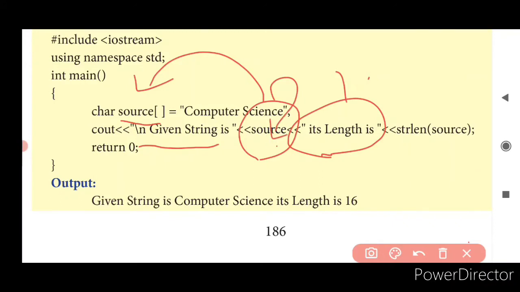Here, "given string is" is being given in the double quotes, so it will be printed as it is. For the source, computer science will be printed because it is not in double quotes, it just takes the value of it. Next, "its length is" is in double quotes, so it is printed as it is. And strlen of source just checks for the length of this and prints it.